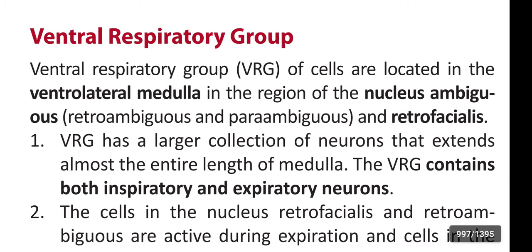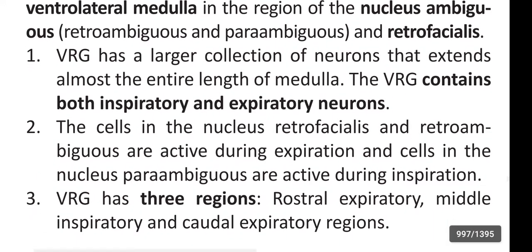The ventral respiratory group, VRG, consists of cells located in the ventrolateral medulla in the region of the nucleus ambiguus, retroambiguus, paraambiguus and retrofacialis. The ventral respiratory group has a larger collection of neurons that extends almost the entire length of the medulla. The ventral respiratory group contains both inspiratory and expiratory neurons.